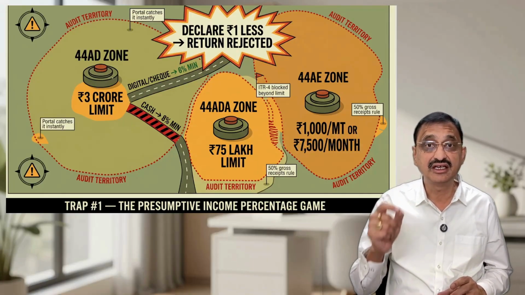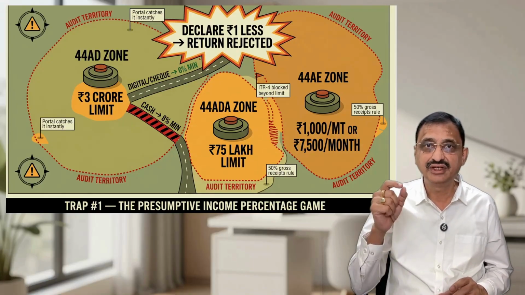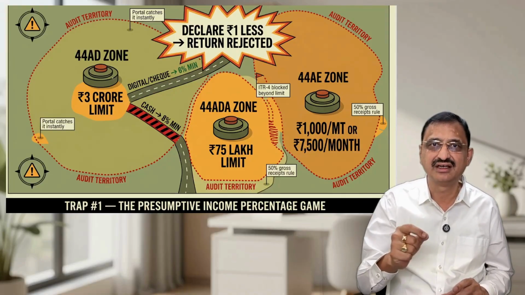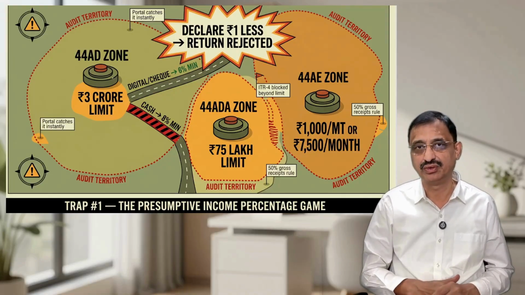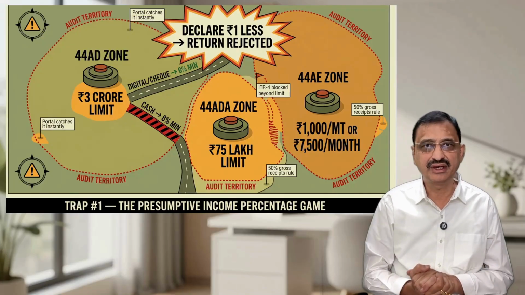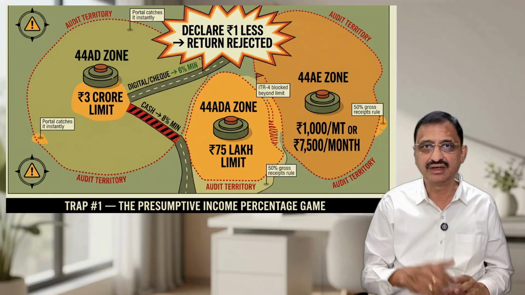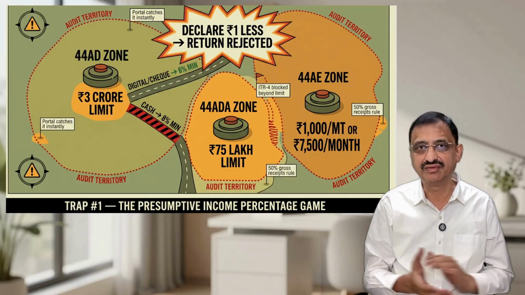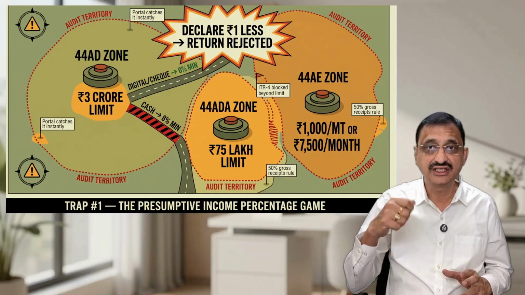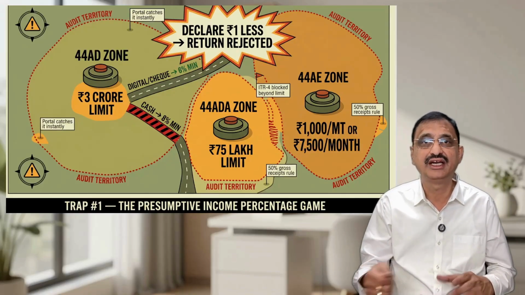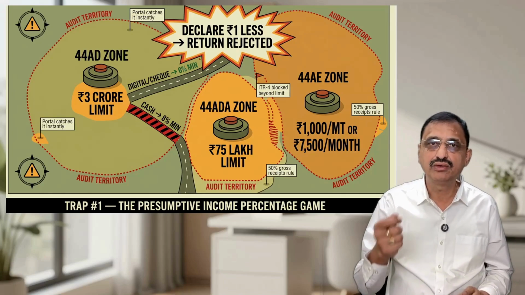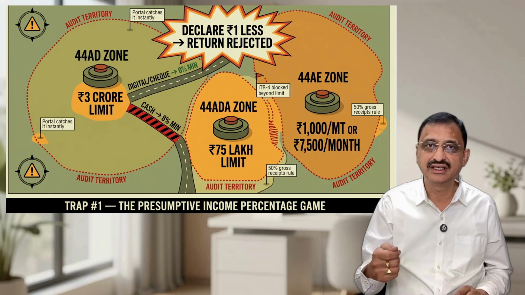The portal will calculate this automatically. If you declare even rupee 1 less, the return won't upload. And here's where people get caught. The new turnover limit is 3 crores for 44AD. If your turnover crosses 3 crores, you can't file ITR-4 at all. You have to go for ITR-3 with a tax audit.